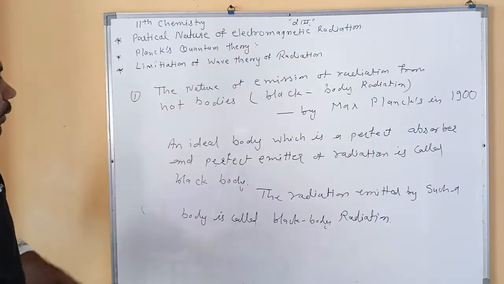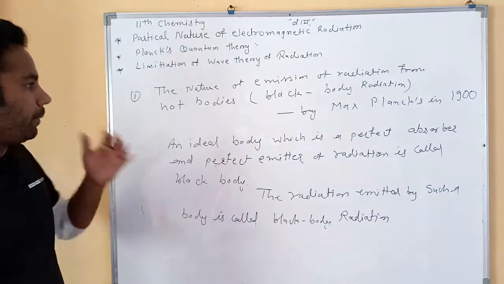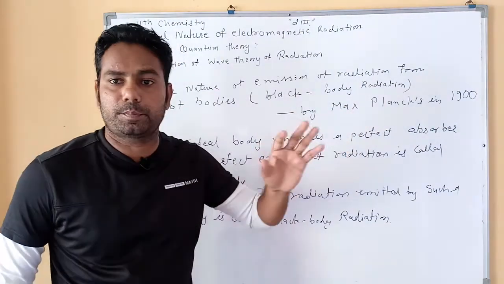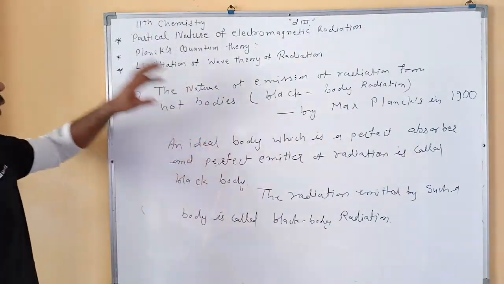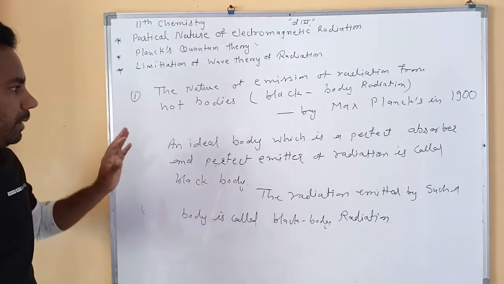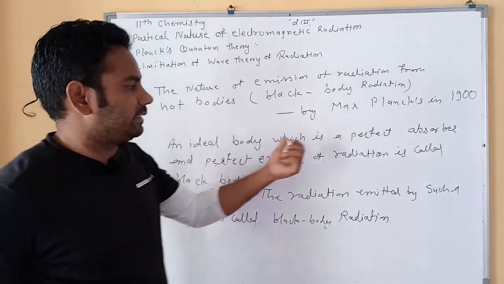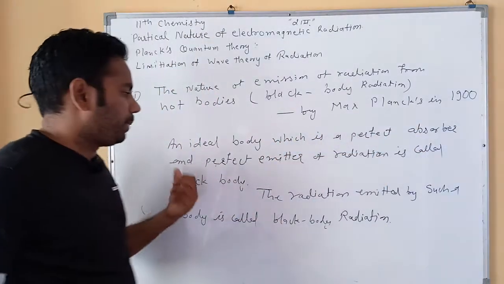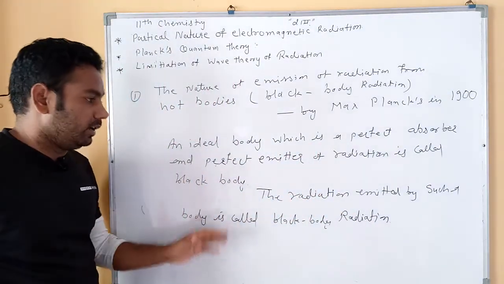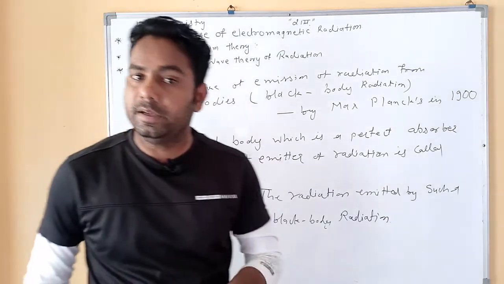I think you understood about the black body and black body radiation. The black body concept was given in the 19th century by Max Planck, so this theory is also called Planck quantum theory. An ideal body which is a perfect absorber and perfect emitter of radiation is called a black body. The radiation emitted by such a body is called black body radiation.